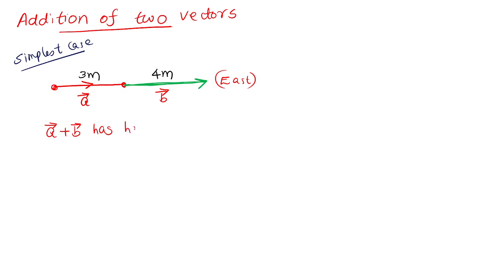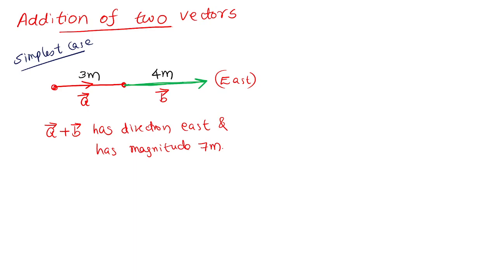A plus B is the net displacement, direction east, and has magnitude 7 meter. Clear? The net displacement is a displacement of 7 meter towards east.